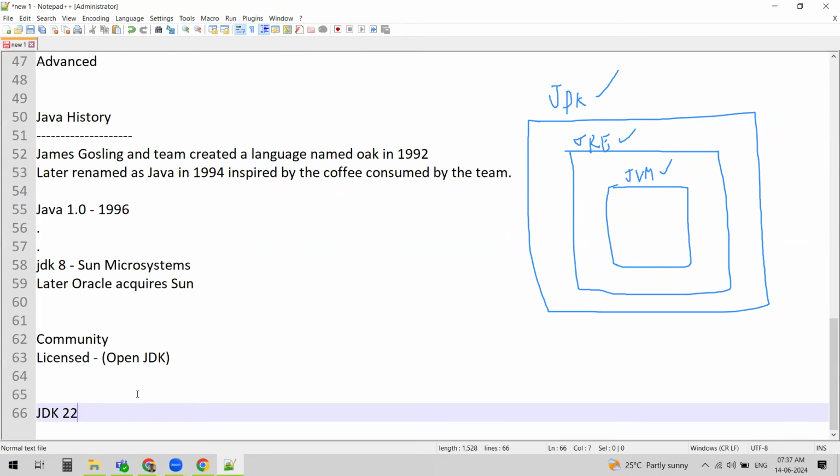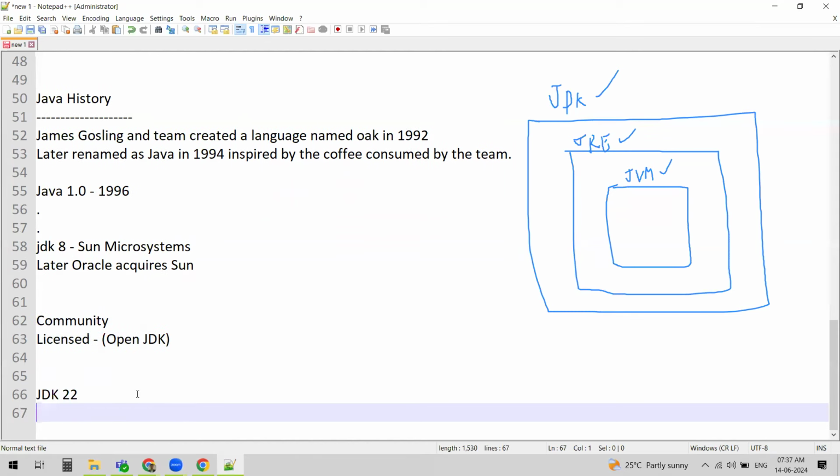So recently the 22 version was released, but JDK 21 is the last long-term support version. What do we mean by long-term support? If we say long-term support version, it will be supported in the long term. For example, it will be supported for the next 3 to 4 years. Then we call it long-term support.